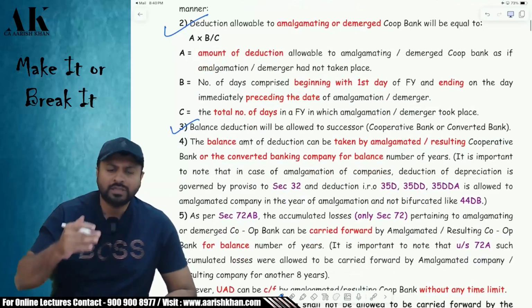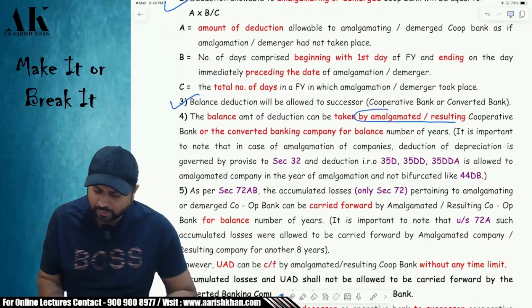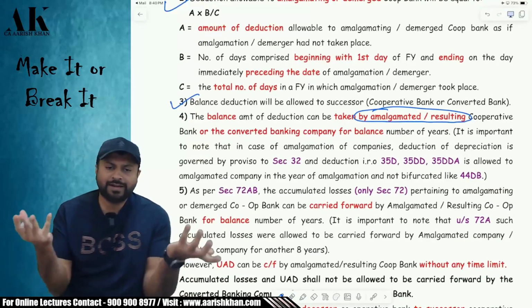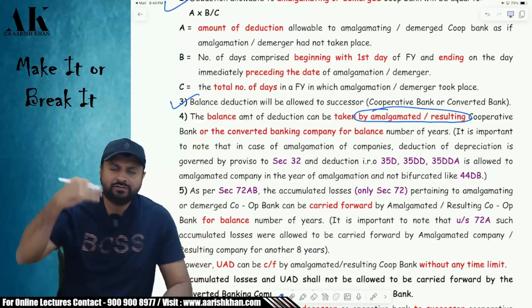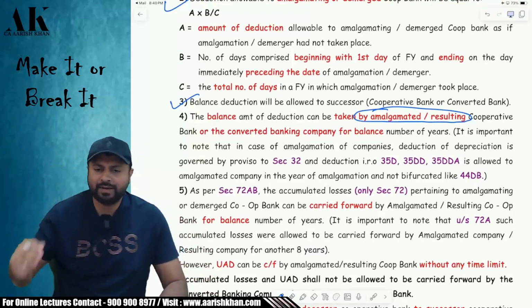Okay. What about the amortization in future years? In future years, obviously, it will be taken by whom? It will be taken by the amalgamated cooperative bank, yes, because the amalgamating cooperative bank is anyways closed now. In future years, it will be taken by the amalgamated bank.